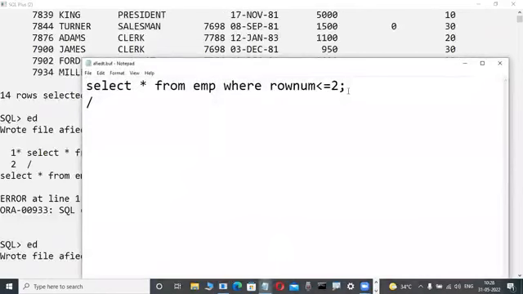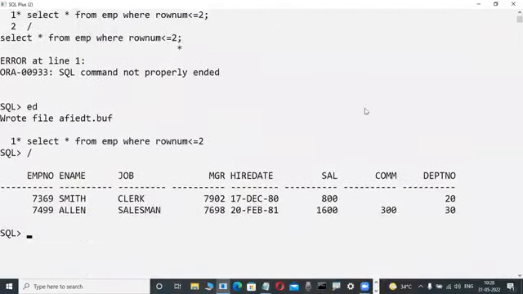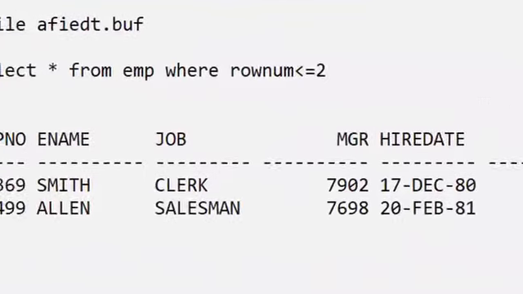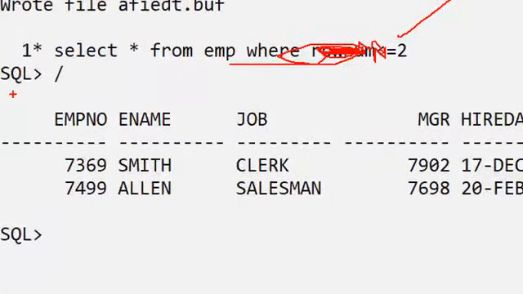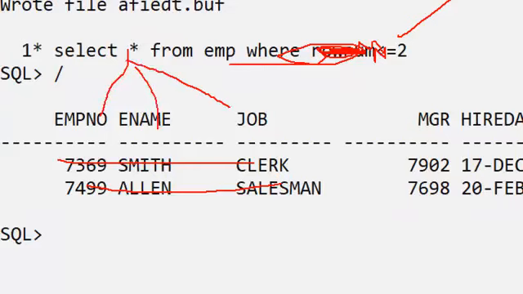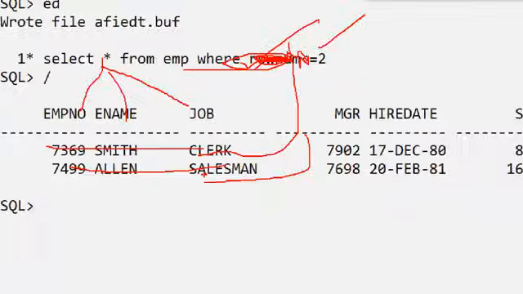Now check it out here. This is a buffer; we are not using the semicolon. Whenever we write a where clause, where row number less than or equal to 2, this means two rows. Observe here, only two rows are returned, with star meaning all columns. A where condition always means particular rows only.